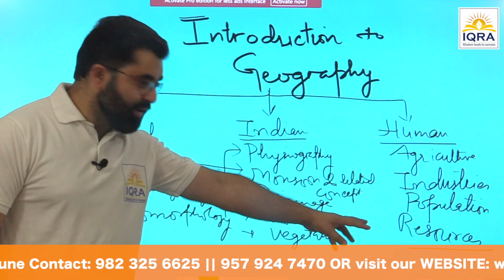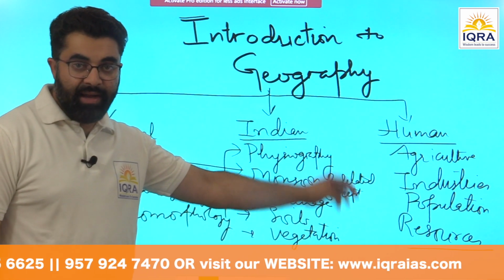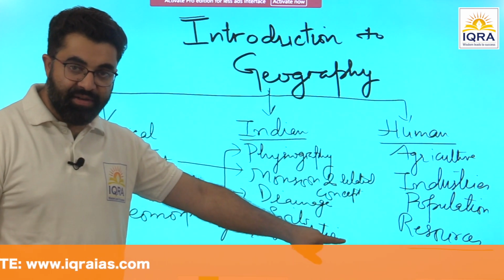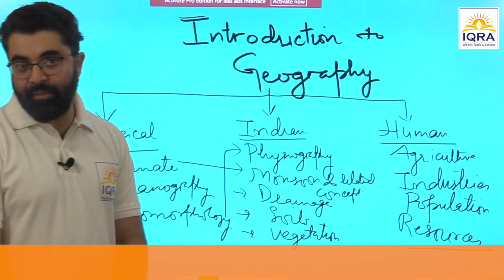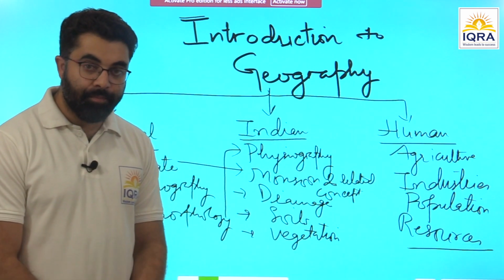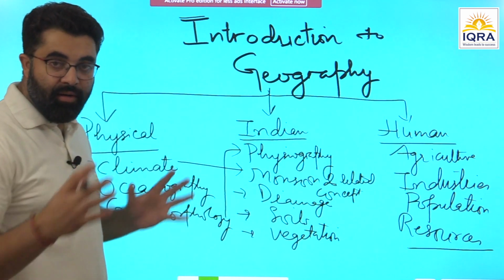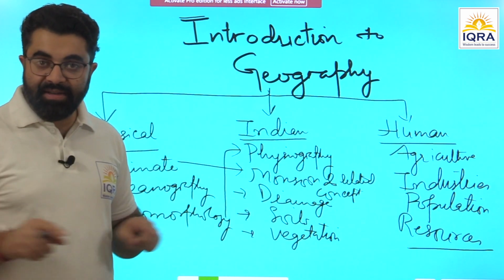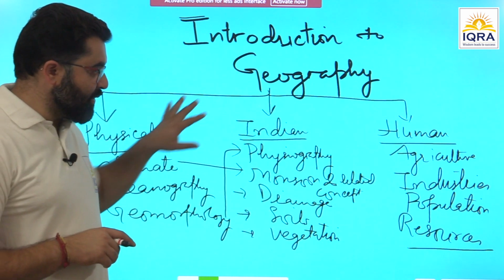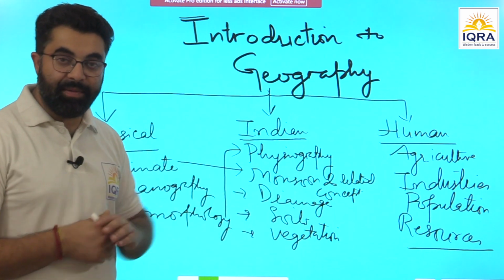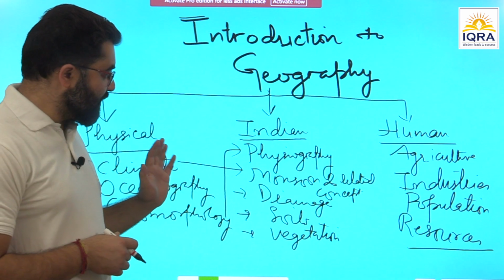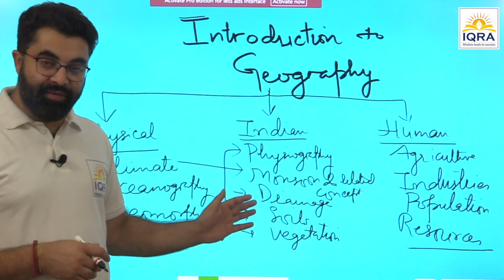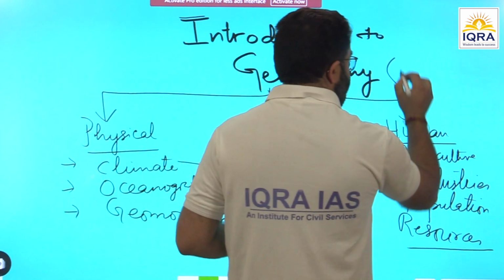So it will be a very current-oriented topic, resources, and of course agriculture and industries are also current oriented, but the trend has completely changed in the case of resources. It's more about the impact on the environment that has been asked in the exam. So this will be a borderline of geography. We have drawn the boundaries of the geography syllabus, and within this boundary we are going to have discussions related to various topics. Now there is one topic that I have not deliberately mentioned, because we know that this is a part of geography, right? That is the regional aspect.